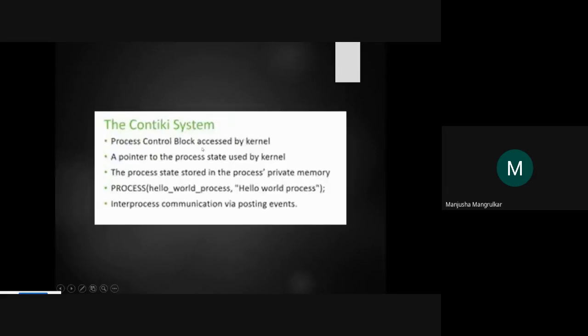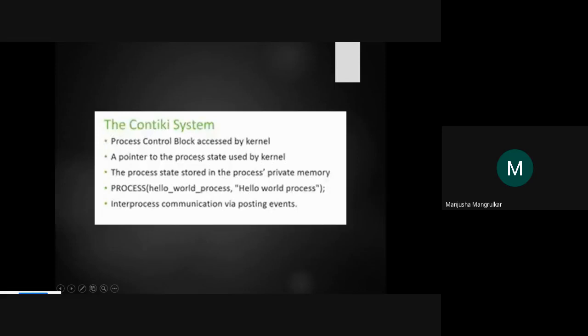In Contiki, the process control block is accessed by the kernel. We have seen the process control block: each and every process has data or information about that process in a process control block. There is also a pointer to the process state used by the kernel.